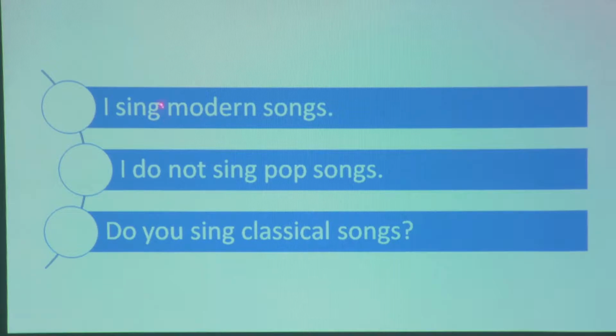I sing modern songs. I do not sing pop songs. Do you sing classical songs? What have you found in these sentences? What sorts of sentences are these?